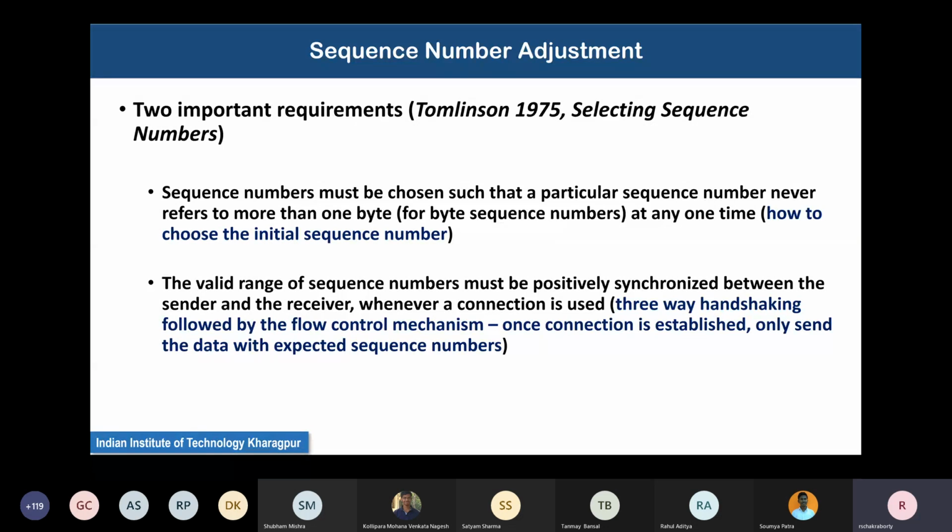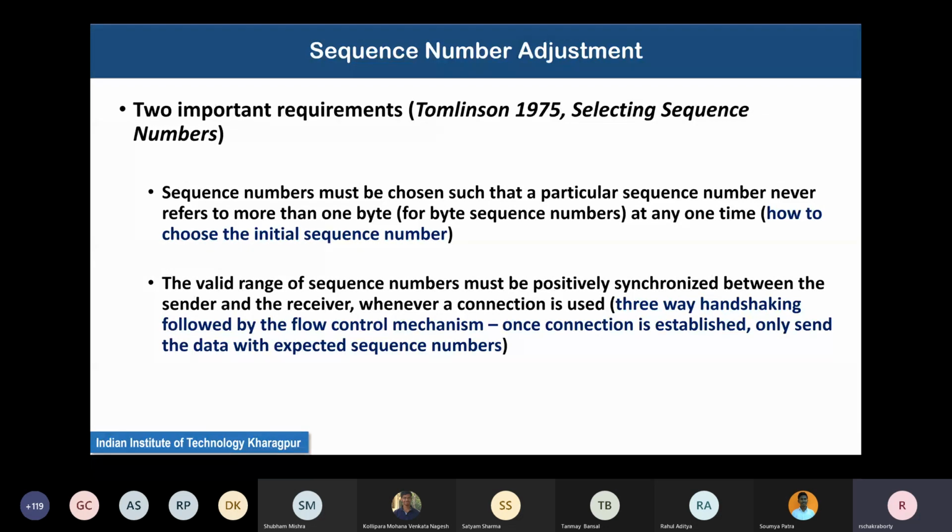Now both sides will impose sequence numbers. We will start our discussion with a situation where we show only one side's sequence number. But as we go on to TCP later on, please remember, we are now describing the transport layer in a general context.